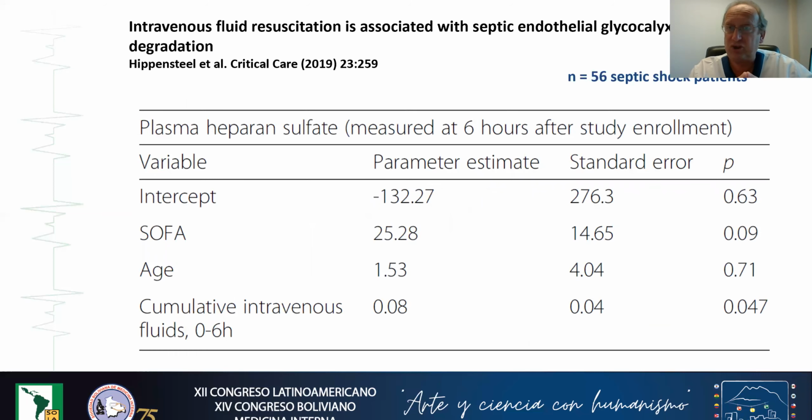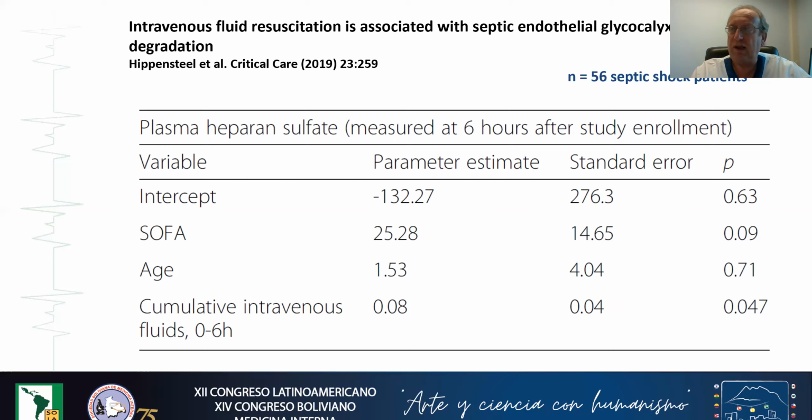And in the same study, in a subgroup of septic shock patients, the authors clearly show that the only independent factor associated with an increase in plasma heparan sulfate concentration was the volume of cumulative intravenous fluids given during the first 6 hours.